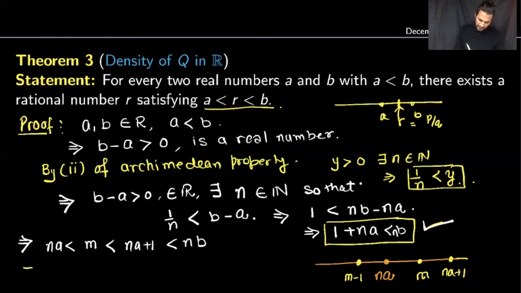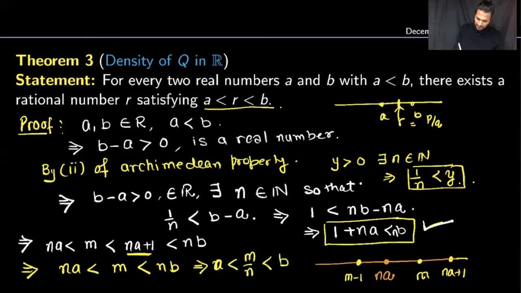In other words, na is strictly less than m, and this is strictly less than nb. I just ignore this piece, because if m is less than this and this is less than that, it means m is also less than nb. And therefore this implies a is strictly less than m over n, and that is less than b.